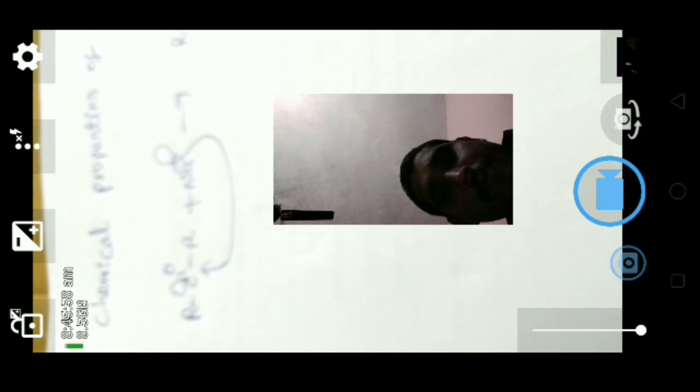Actually, aldehyde is more reactive than ketone because in aldehyde only one plus I group is there. That's why the availability of electrophile is more at aldehyde when compared to ketone, because in a ketone 2 plus I groups are there. Here the 2 plus I groups can neutralize the positive charge at carbon. That's why the availability of positive charge at ketone is less when compared to aldehyde. That's why the aldehyde is more reactive than ketone.